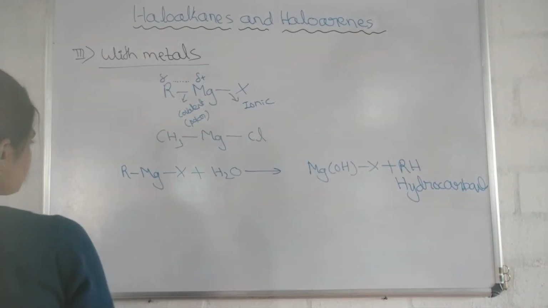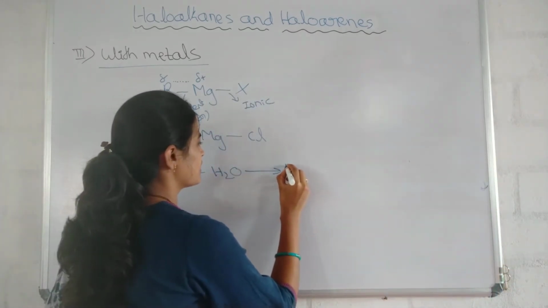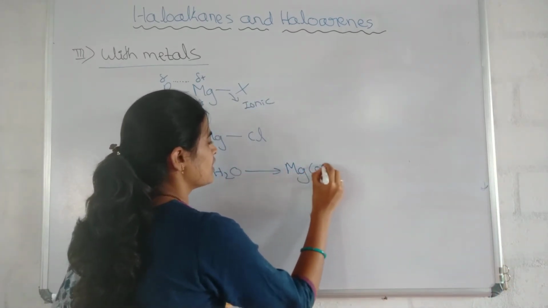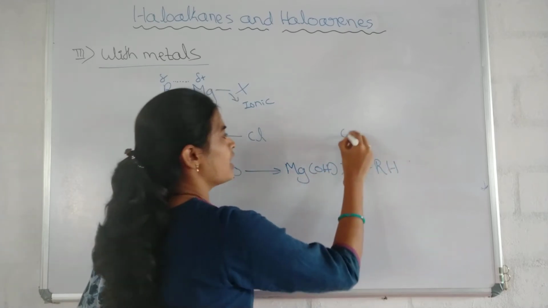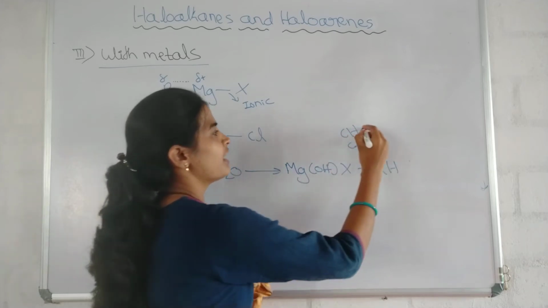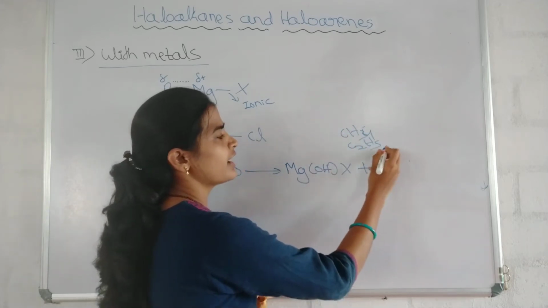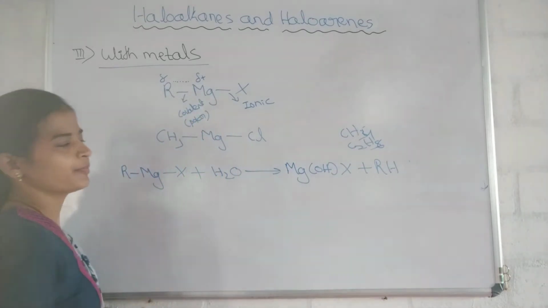See here how it reacts with the water. I will write it once again. MgOH plus RH. R means any of the methyl group or ethyl group. If I add H here, it will be CH4, methane. If I add H here, it will be ethane. Like this, hydrocarbons will be prepared.